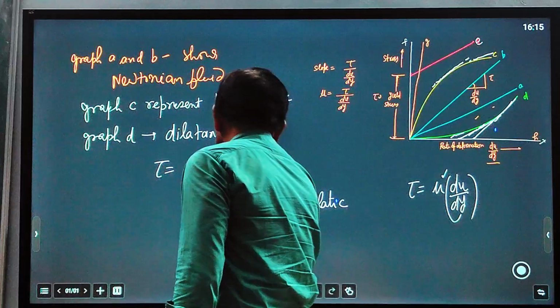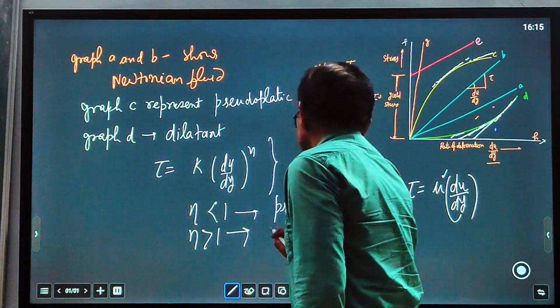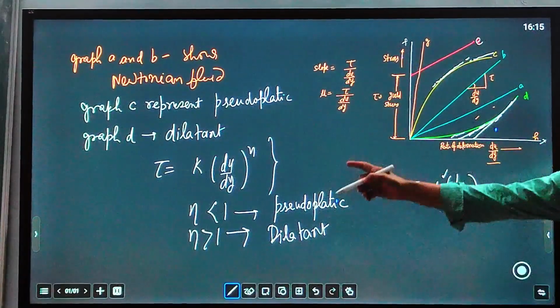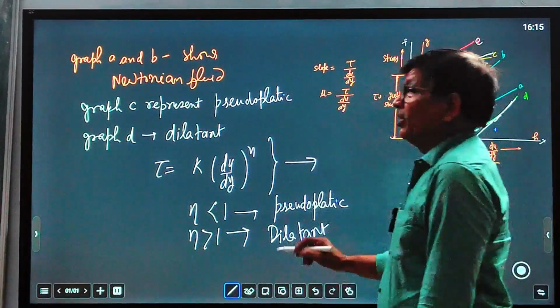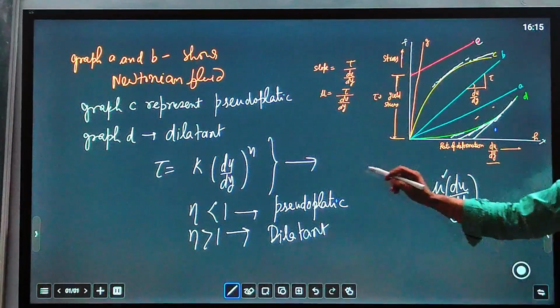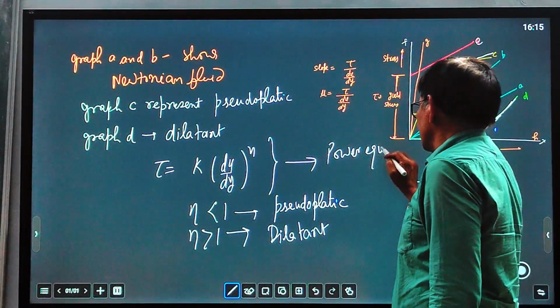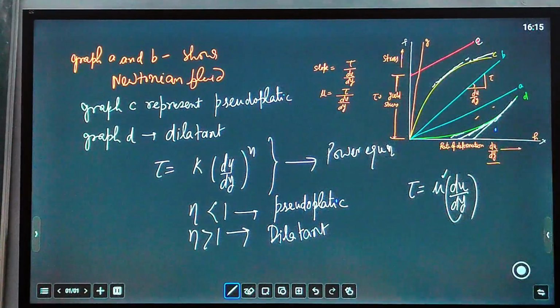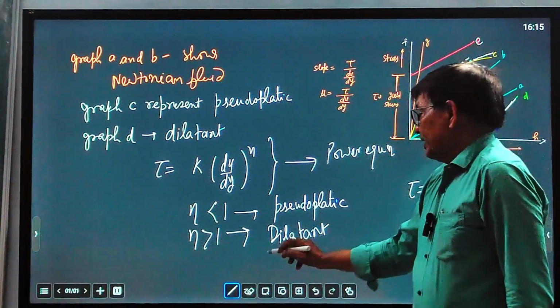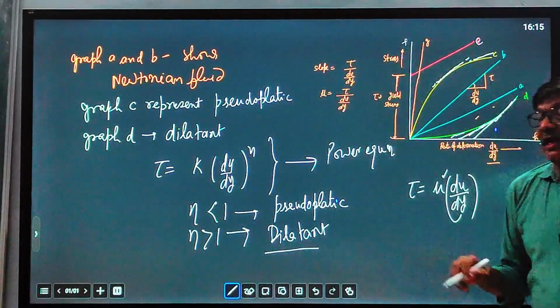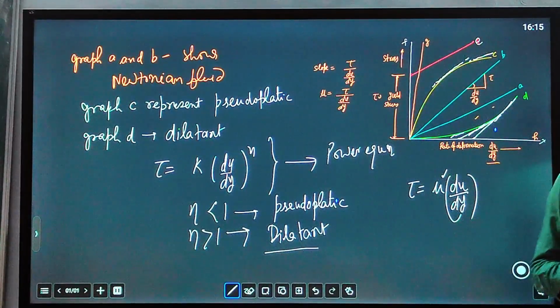For n greater than 1, this is a dilatant. This is also known as the power law equation for non-Newtonian fluid. When n is greater than 1, it is a dilatant. When n is less than 1, it is a pseudoplastic. And we have given examples of pseudoplastic and dilatant.